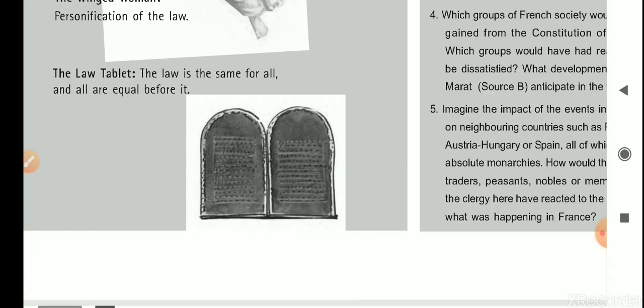Law is the same for all, and all are equal before it. So these were the Declaration of the Rights of Men and Citizens. Now one thing that I will tell you here, that these French laws played a very important role in the upcoming centuries for other countries who were ruled by monarchs and kings,